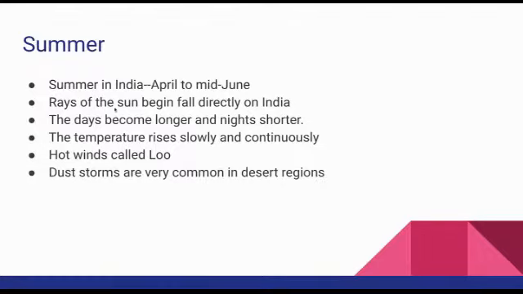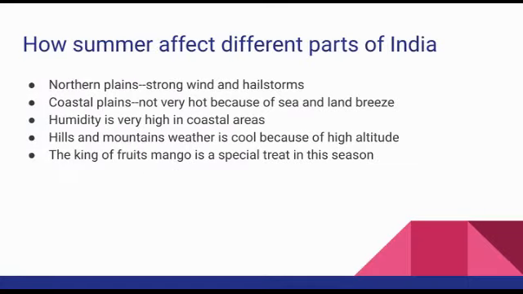So summertime in India is from which time? From April to mid-June. And what is the speciality of the summer season? Sun rays fall directly on India. What about day and night? The days become longer and nights become shorter. And temperature? It increases slowly and continuously. What is common in summertime? Lu and dust storms. What is meant by Lu? Hot winds are called Lu, and dust storms are common in the desert side. Okay, and how does summer affect the different parts of India?